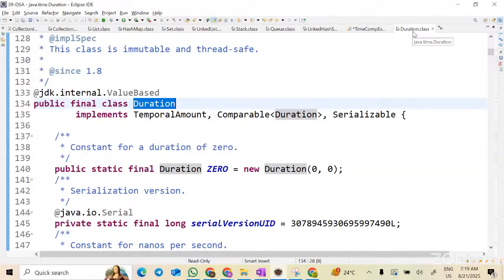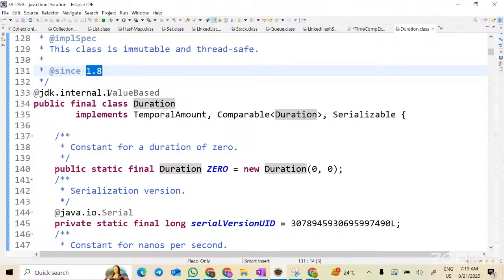That means it is provided by Java creators, and you can see it is introduced from Java 1.8. Now the question, sir, how am I able to see this java dot class file? I will explain later for those who don't know. But for the time being, concentrate on this one.